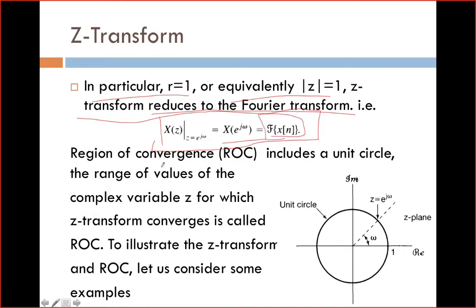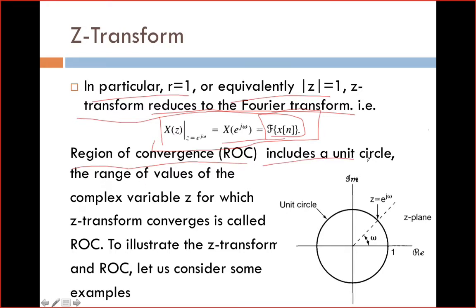Now, like Laplace transform, when you are discussing Z transform, we need to talk about the region of convergence, ROC. When you talk about the region of convergence of the Z transform, it includes the unit circle.